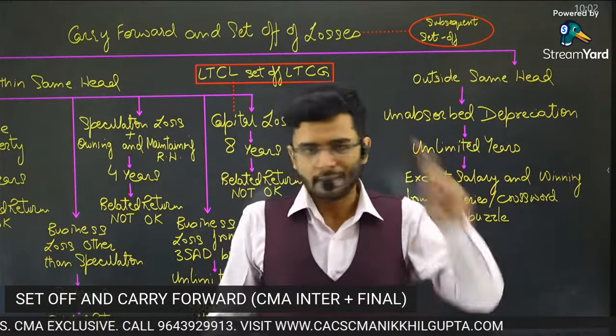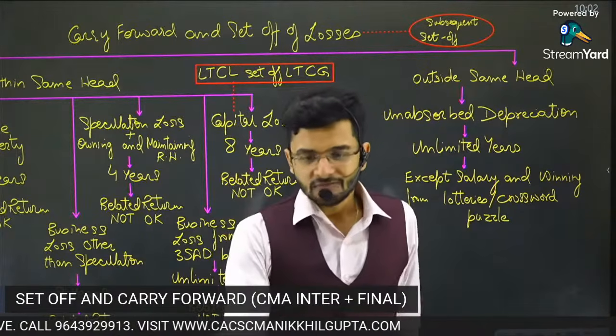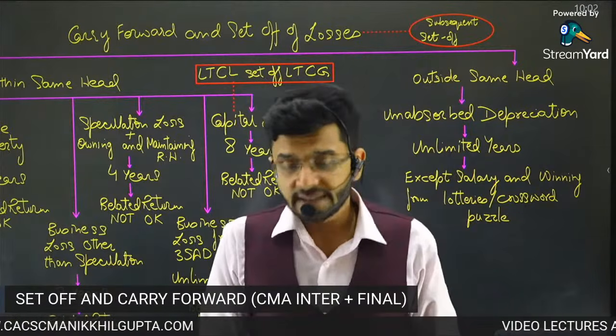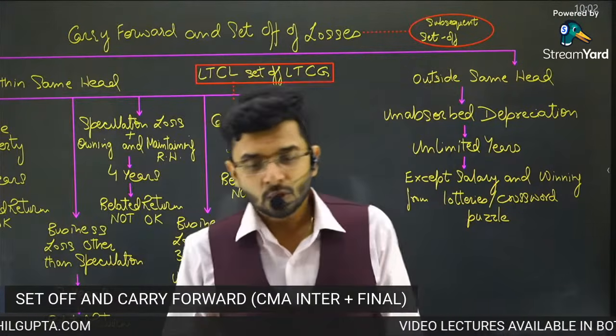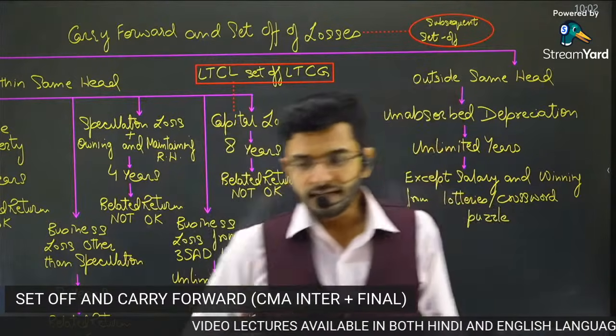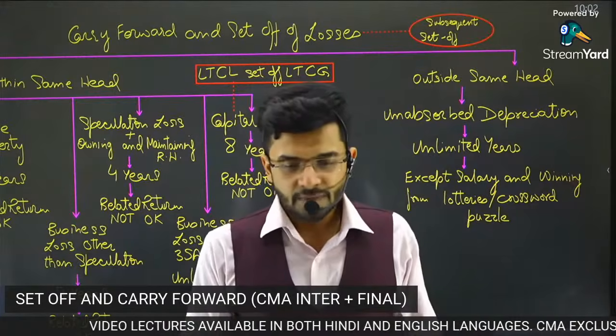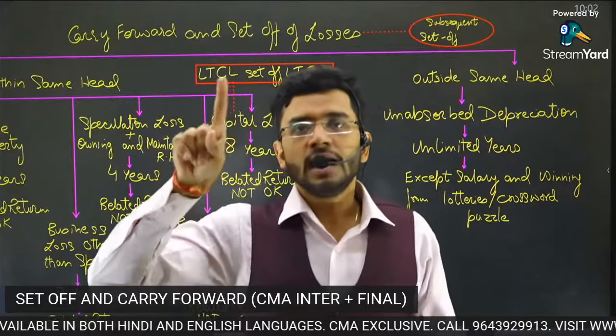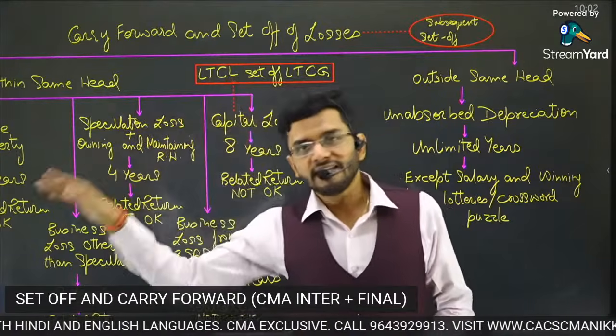Yes, this Sunday, we are going to have a test. We are having test of 2 chapters this Sunday. The 2 chapters are clubbing and carry forward and set off. Sunday, date is 22nd of May. 22nd of May, we have test of 2 chapters. What are those two chapters? Clubbing and set off and carry forward.